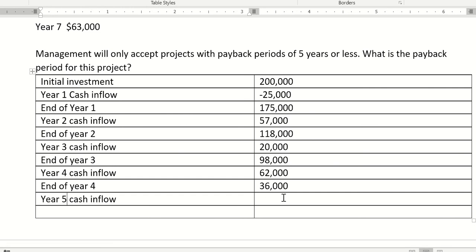So remember, there's an assumption that we receive this inflow evenly throughout the year. So we can use a portion of the year if they're going to receive this 40,000 evenly throughout the year.